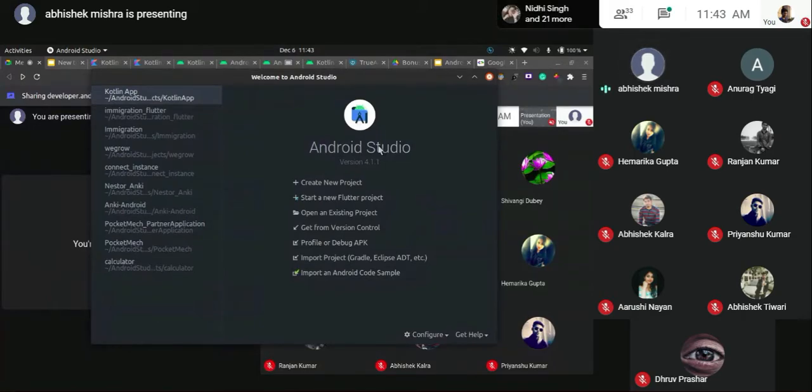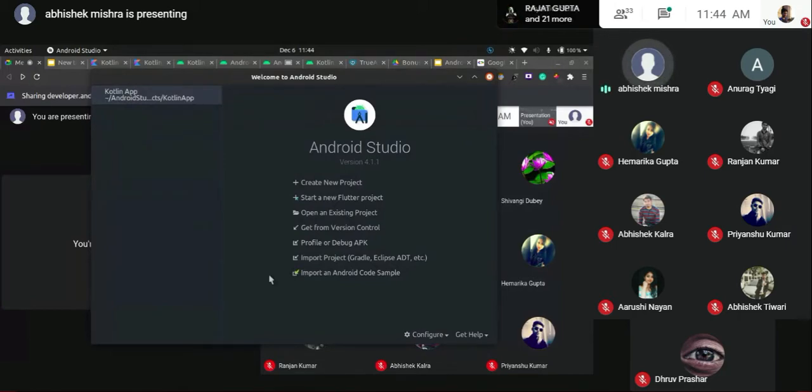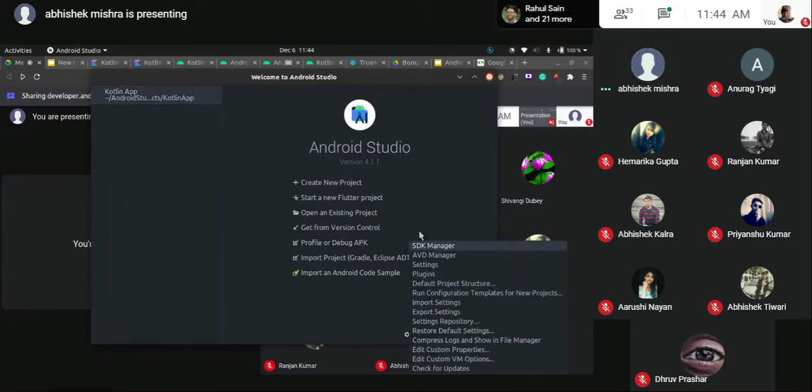This is the latest version that we have in the market right now, 4.1.1. Since you will be using it for the first time, you won't have these things on the left. It basically shows you recent projects so that it makes your life a bit easier. You don't have to browse every time. So I'll remove everything. This is the one I created for this session. And since I have added plugins, for the first time you'll be using it, you just need to head over to the configure section.